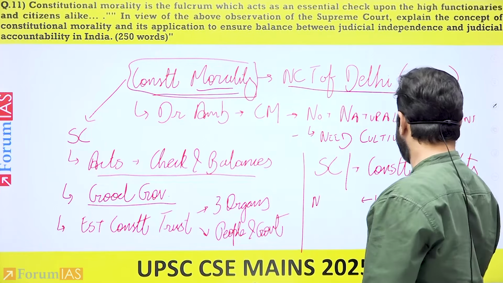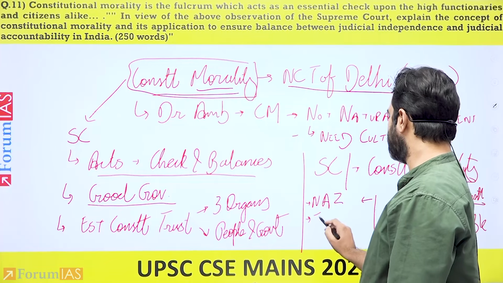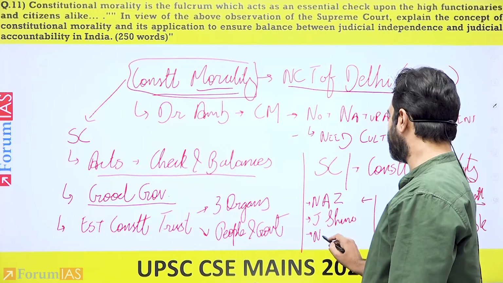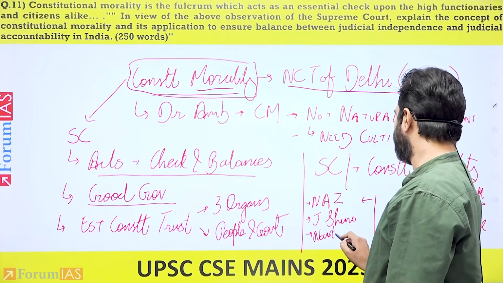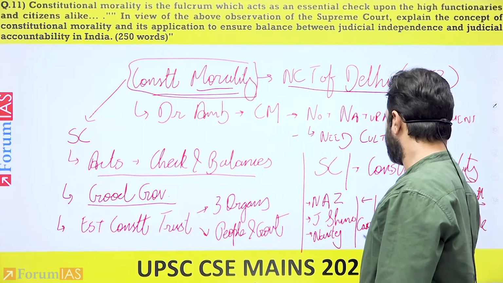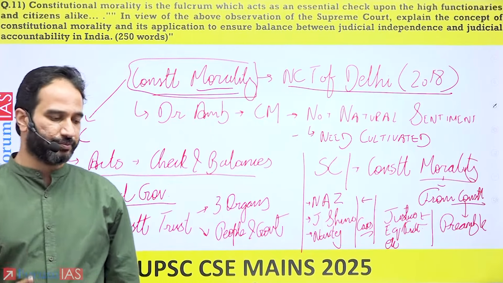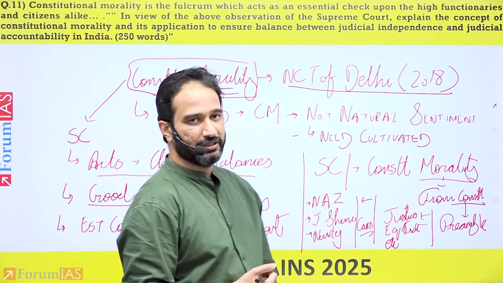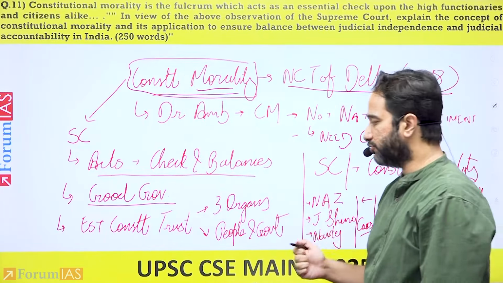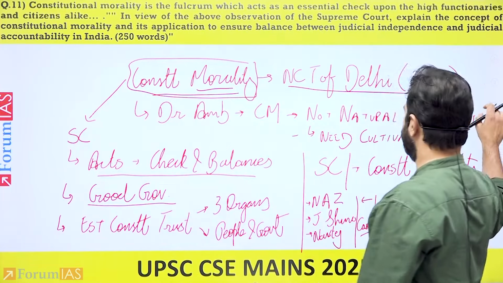You can give in relation to the Naz Foundation judgment. You can give Joseph Shine, Navtej Singh Johar case, right? So you can give the example where the Supreme Court has utilized constitutional morality in relation to various issues that were plaguing the Indian society in these Supreme Court judgments, Naz Foundation, Joseph Shine case, Navtej Singh Johar case, and there are multiple other cases. So that becomes one part of the answer.